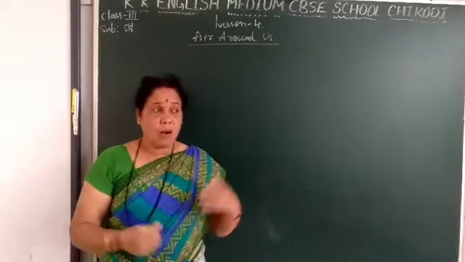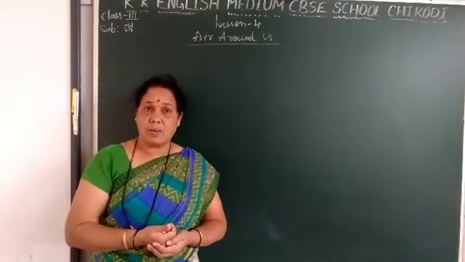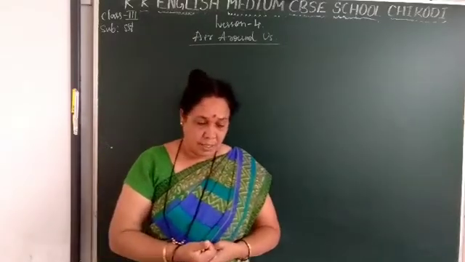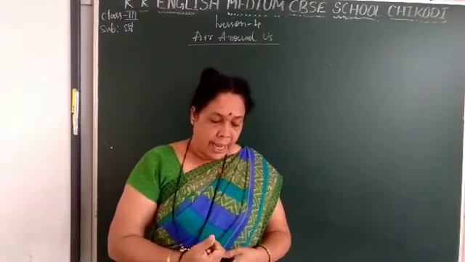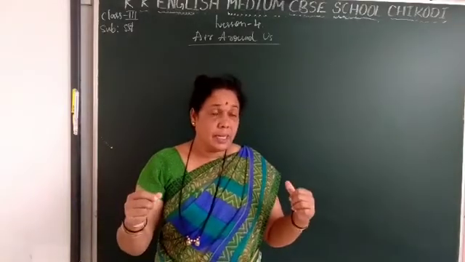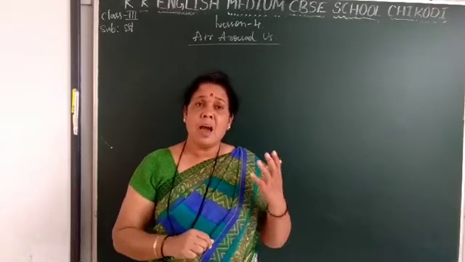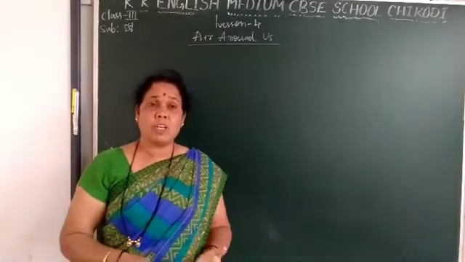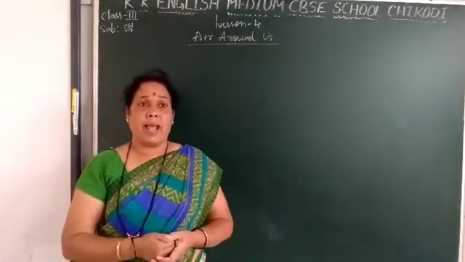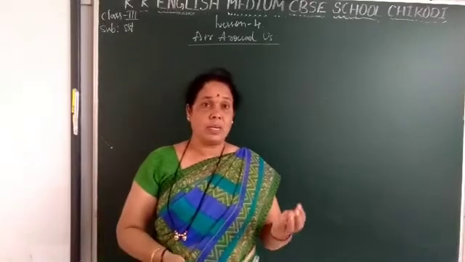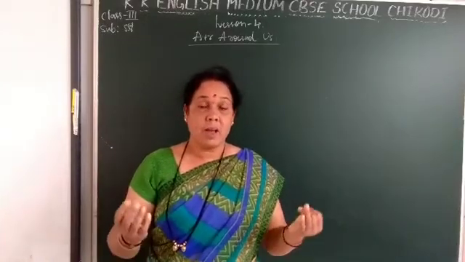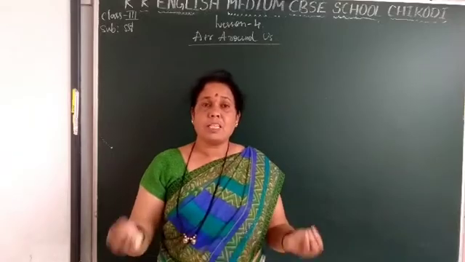After that, what is air made of? That also we have learned in the previous class. Dear students, the air around Earth is a mixture of gases. In this, there are nitrogen, oxygen, carbon dioxide, water vapor and dust particles.